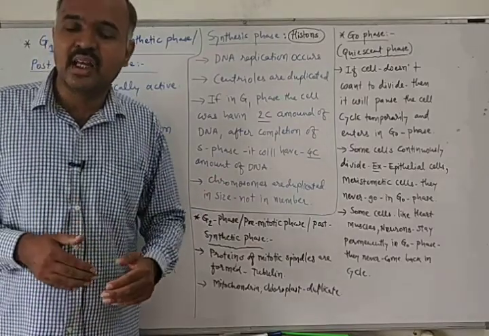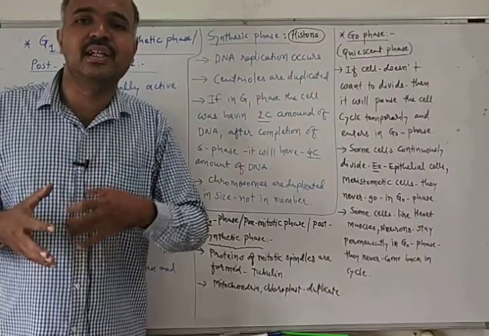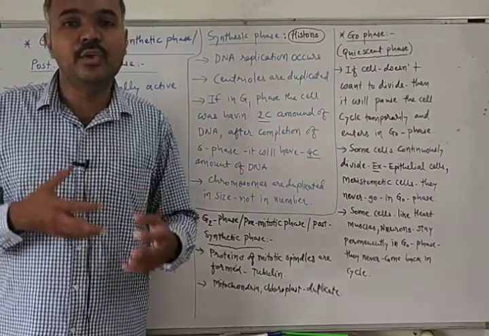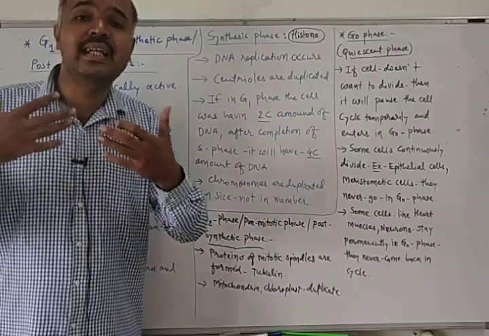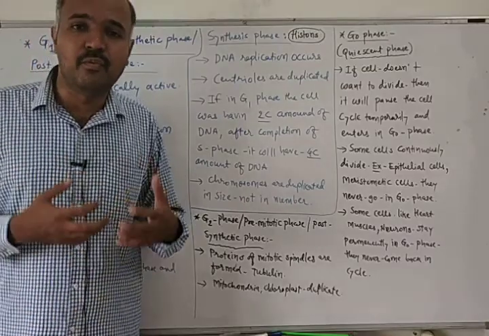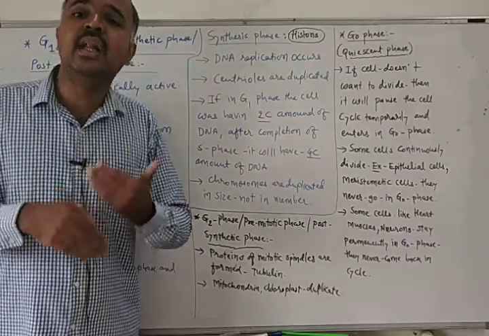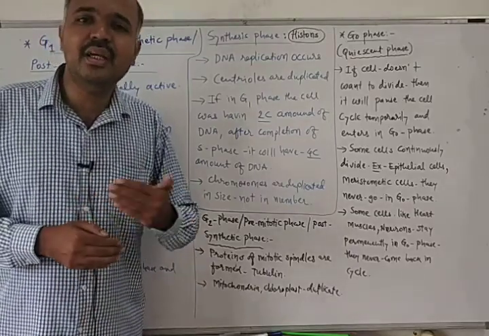So we can say that if a cell of heart muscle is destroyed, or if a neuron is damaged, then it will never be regenerated, as they never come back into the cell cycle again. Because for regeneration, cell division has to take place. If cell division is not there, then there will not be regeneration.